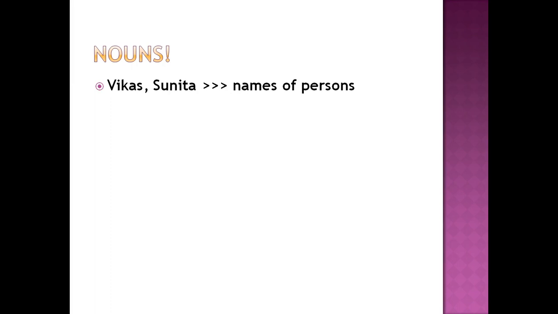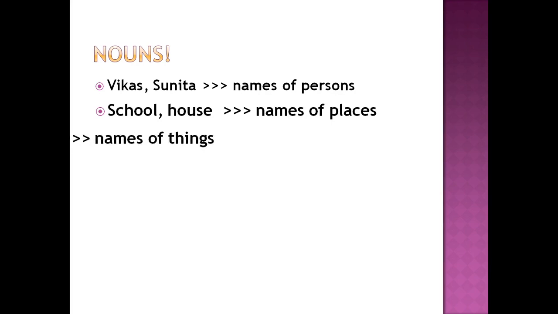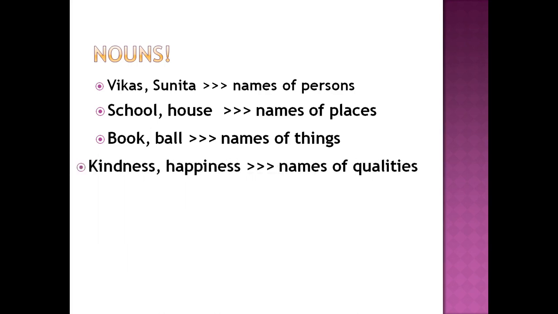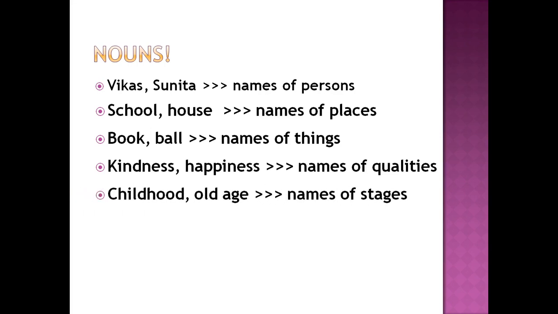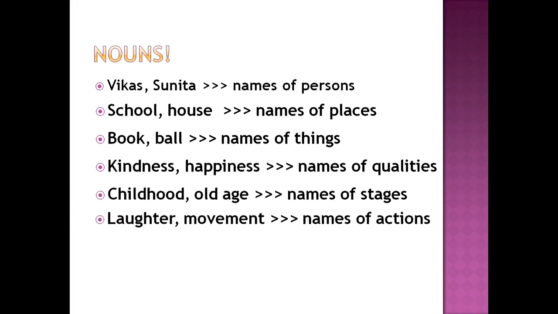Vikas and Sunita are names of persons. School and house are names of places. Book and ball are the names of things. Not only this, nouns include names of qualities like kindness and happiness. It has names of stages like childhood and old age, and names of actions like laughter and movement. Nouns make up the largest class of words in most of the languages, including English.